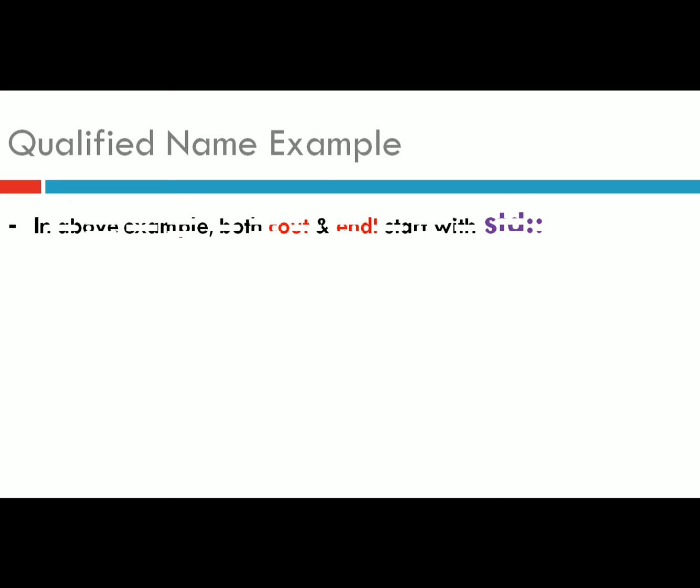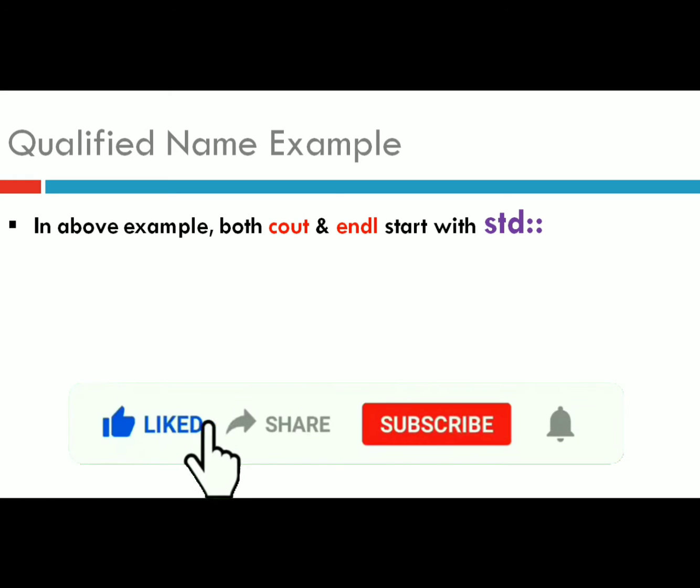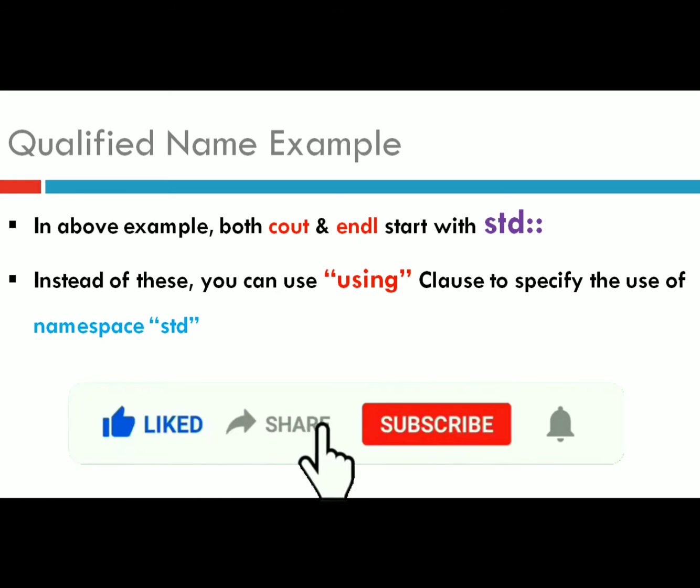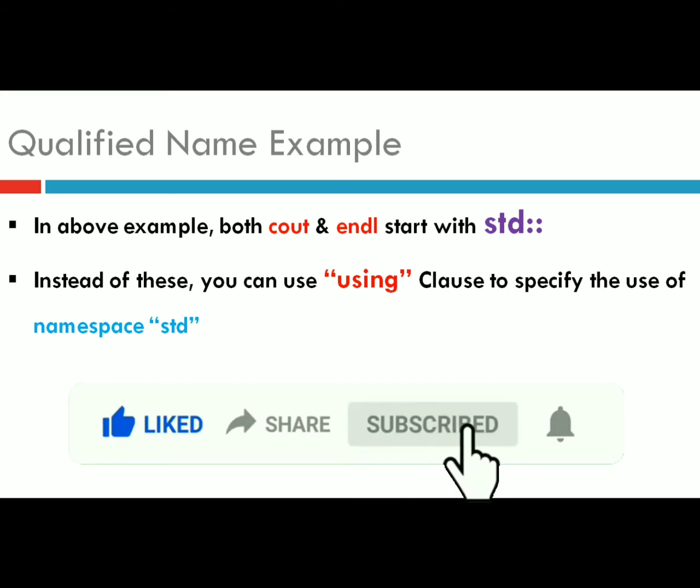Okay, so in the above example, both cout and endl start with std scope resolution operator, which is basically a namespace. So we have seen a qualified name may be a namespace. Instead of this, you can use the using clause as well to specify the use of the namespace std.